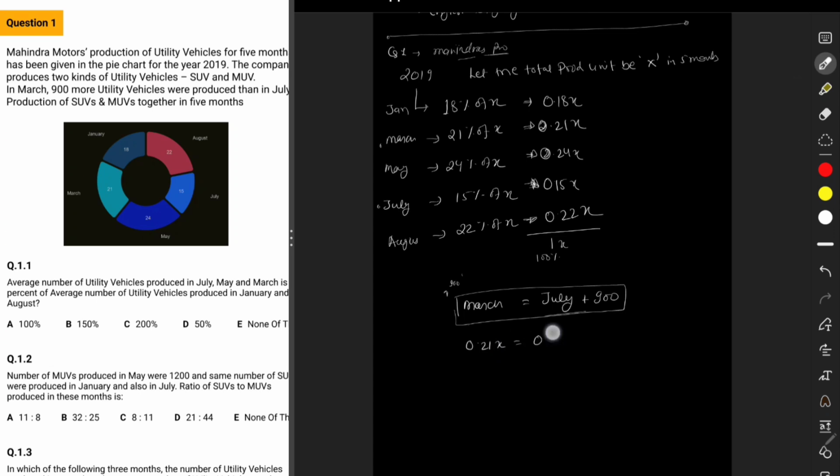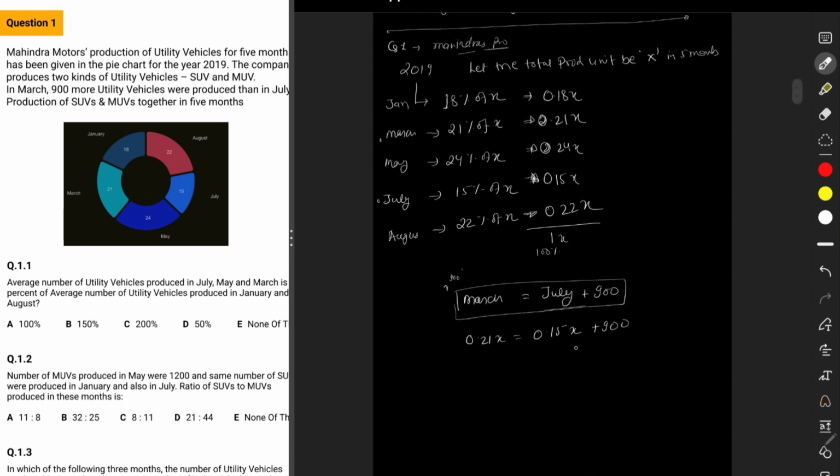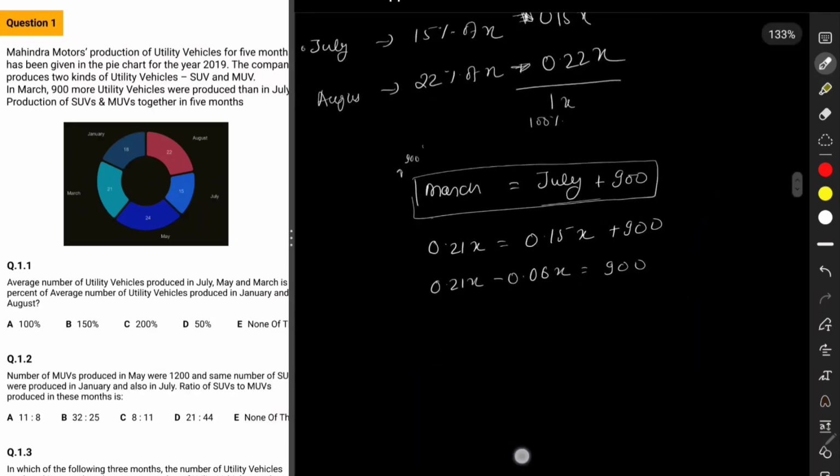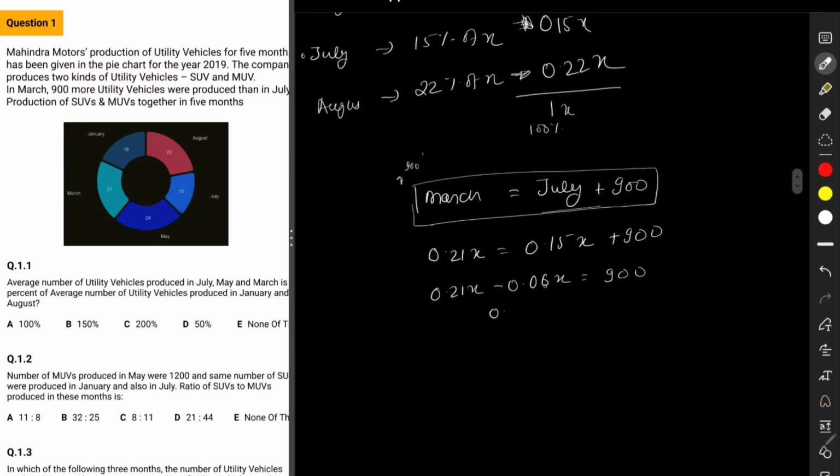Now by putting these numbers into it, we get 0.21x equals 0.15x plus 900. Now if you solve this, 0.21x minus 0.15x equals 900, and that is 0.06x equals 900. And you can go on and divide it.